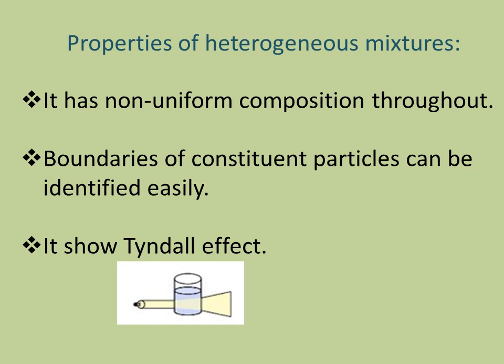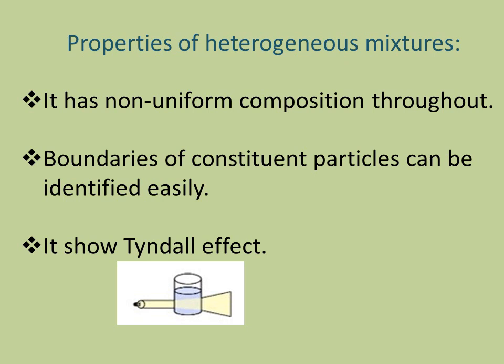Take for example oil in water. There is a fixed and distinct boundary between oil and water. We can easily distinguish the oil from water in the heterogeneous mixture of oil in water.